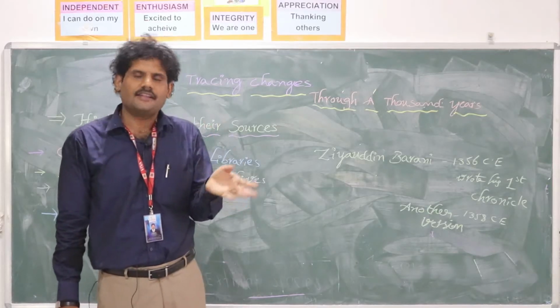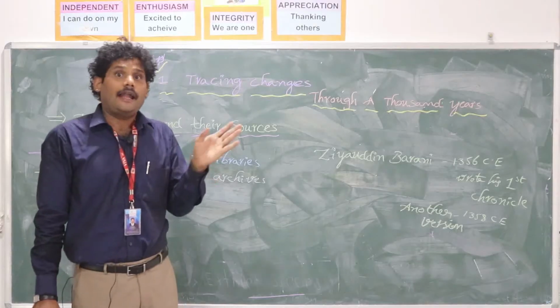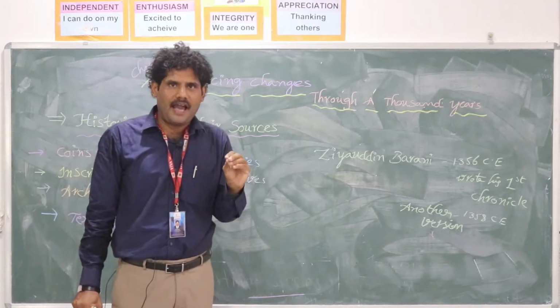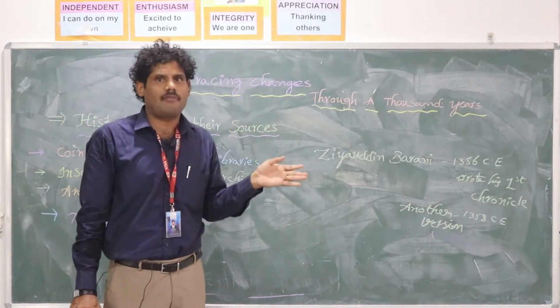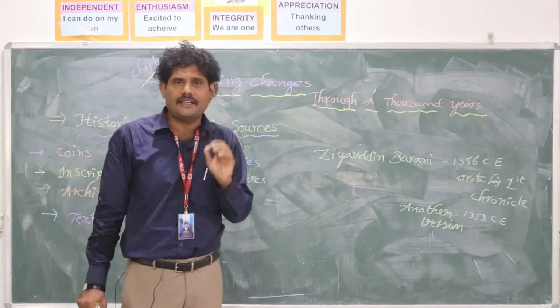Idrissi and the French cartographer, how they drew, and we also made a comparison between the past map and the present maps. What is the difference we can identify?